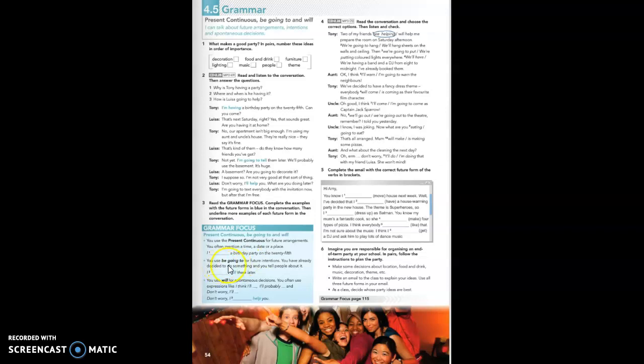When do we use be going to? Remember that be refers to am, is, or are. We use be going to for future intentions. You have already decided to do something and you tell people about it. Yes, it is an intention or a plan that has a decision. That is, it's not spontaneous. It's something that you know you want to do.